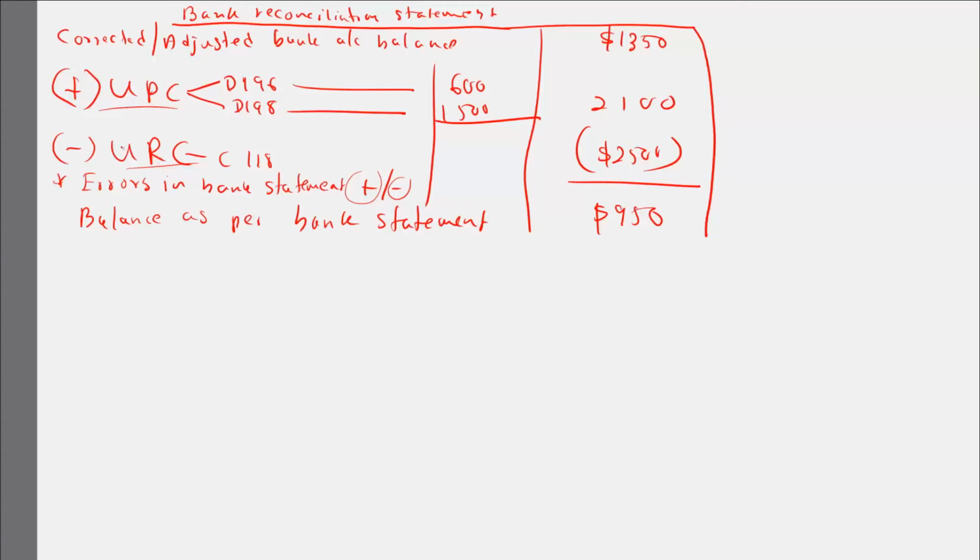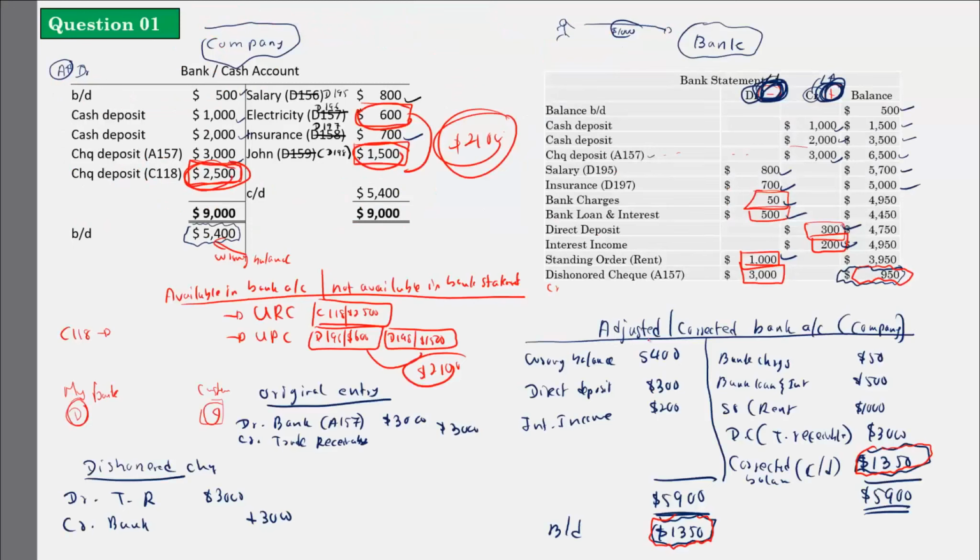And apart from that, keep in your mind, for your adjusted or corrected bank statement, you will never record the unrealized checks or unpresented checks, because those are not mistakes. Whatever the omissions, only those you have to record in the adjusted bank account, whatever the mistakes that you have made. Now here these are omissions, right? You have not included this 50, this 500, this 300, this 200, this 1000, this 3000. So if it is not included, you have to include it, and correct this wrong bank balance. This is the wrong bank balance, so you have to correct it by including all the changes. If you have made any errors in the bank account, you have to rectify those errors as well. So those are certain important things that you have to remember.